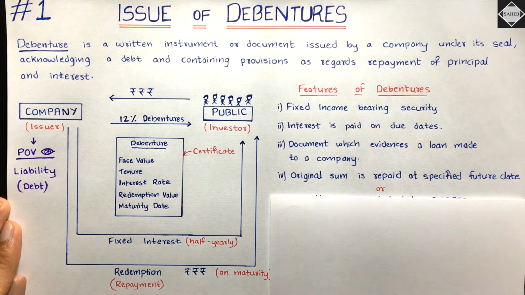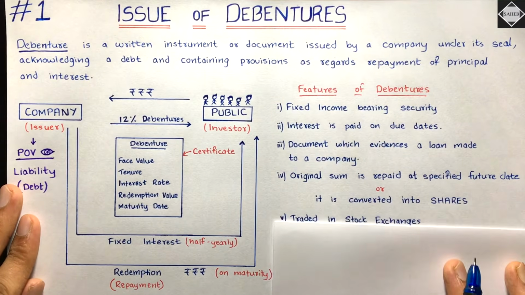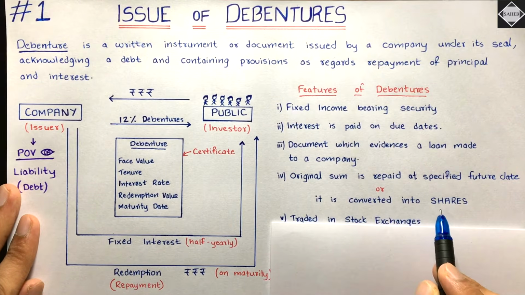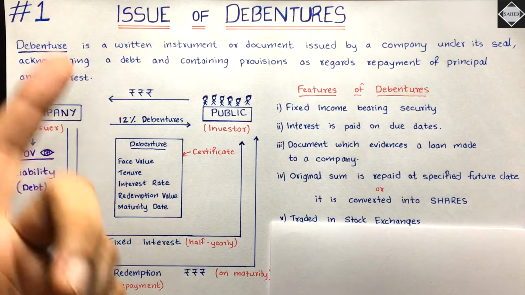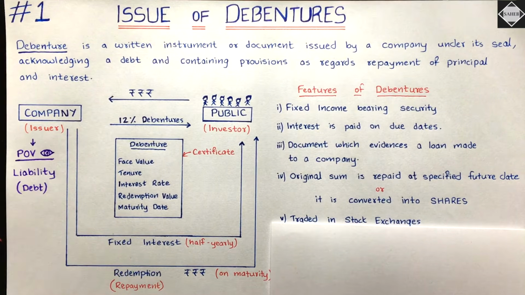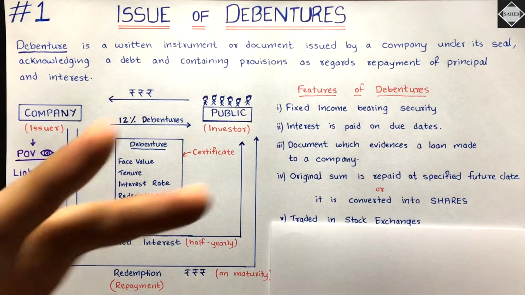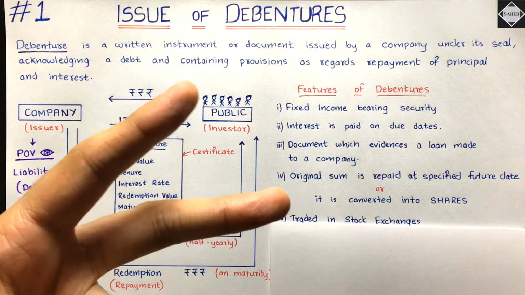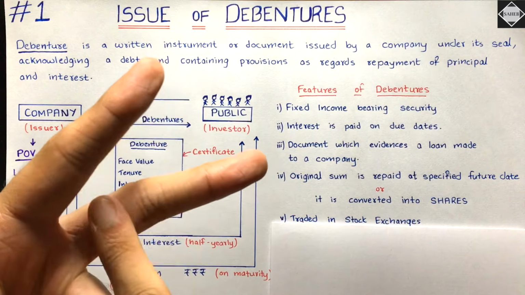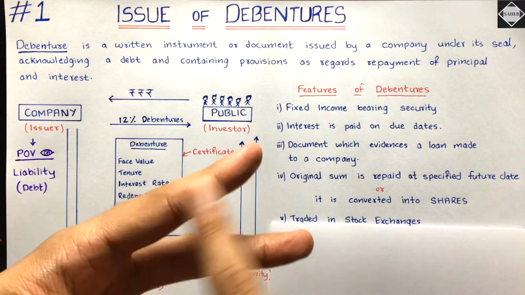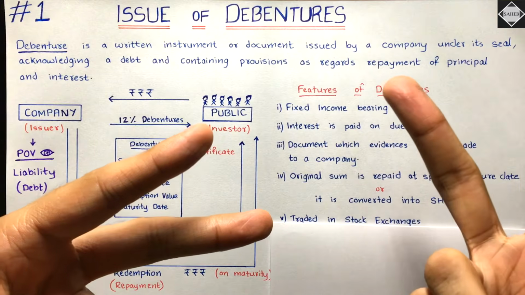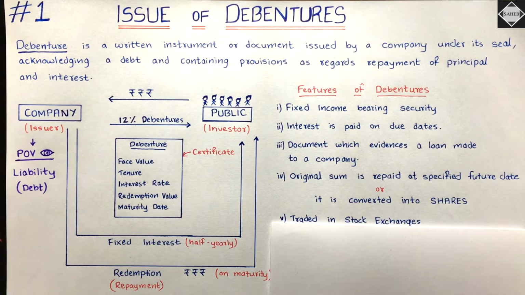And then see here, or it is converted into shares. Yes, there is also something called convertible debentures. On the basis of convertibility, there are two types of debentures: convertible debentures and non-convertible debentures. In convertible debentures, you have partly convertible and fully convertible. So these types of debentures are there.